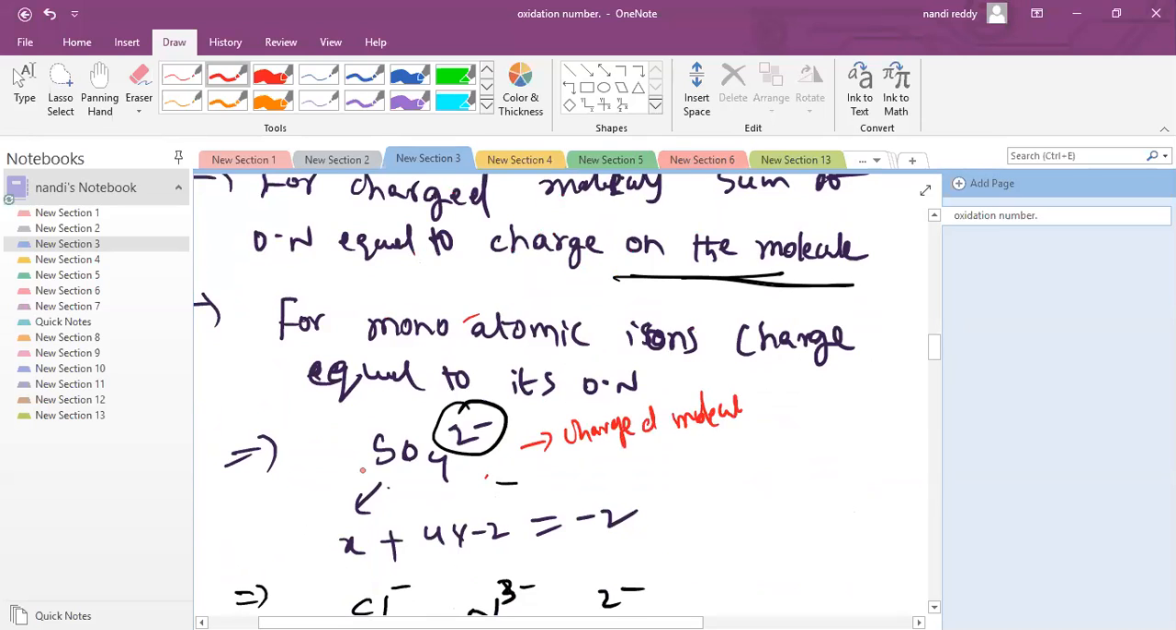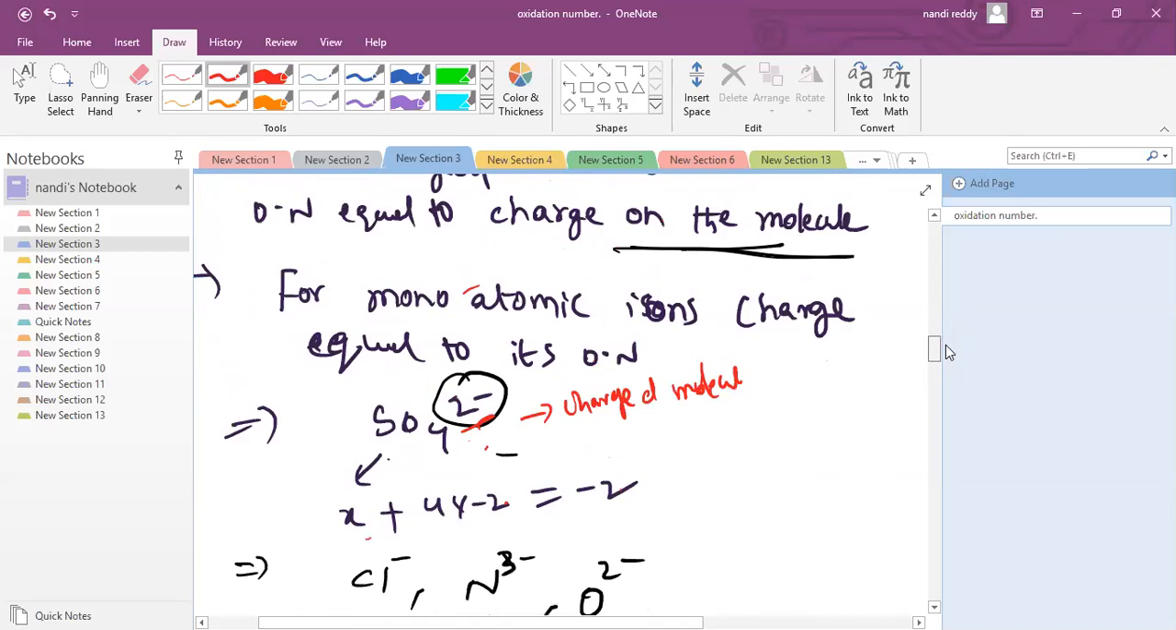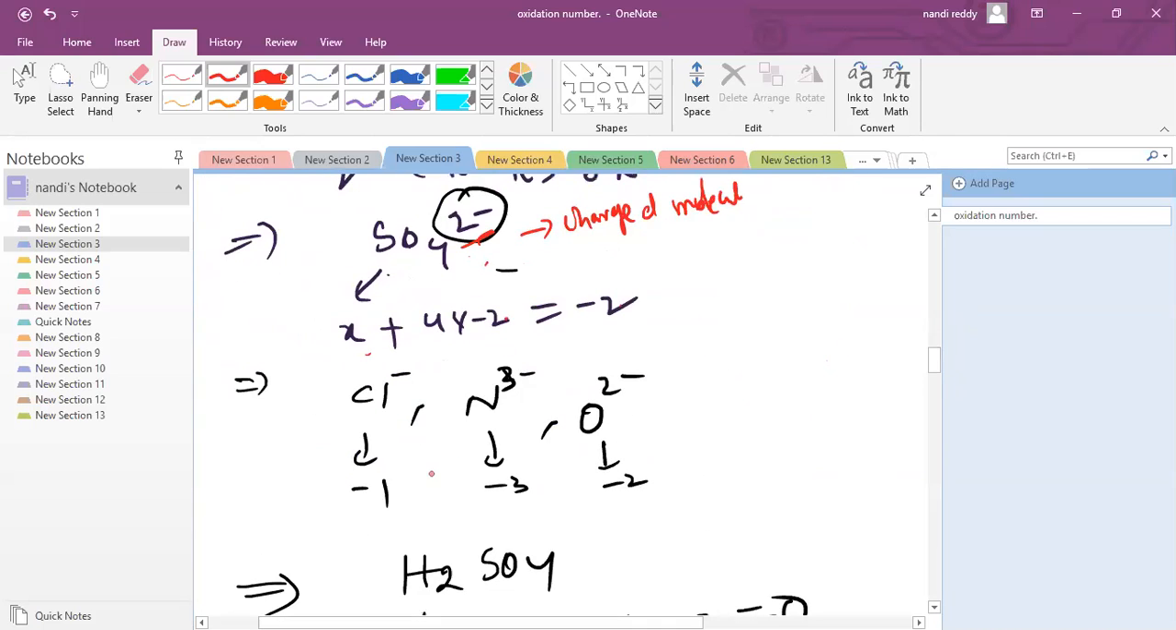So sulfur is X, oxygen is 4 into -2, equal to the charge. Whatever charge they have, that is the total. After that you can calculate X. Next, for charged monoatomic ions, the charge equals the oxidation number. Suppose Cl- is given: what is the oxidation number of chlorine? -1. N3-: nitrogen is -3. O2-: oxygen is -2. Like that.